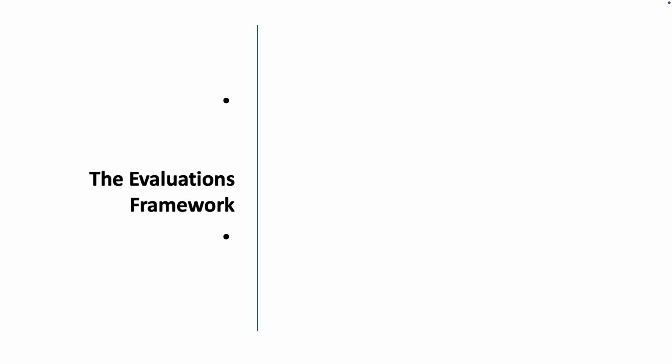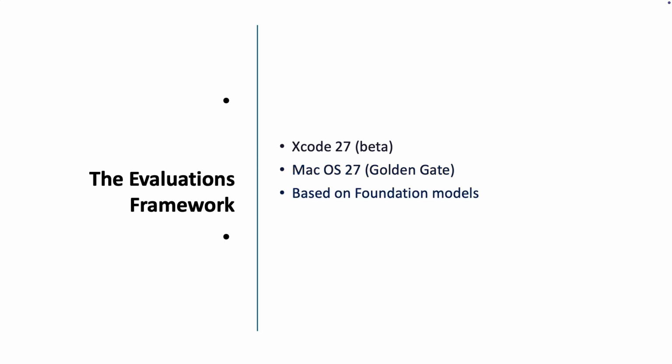Now, let's check the Evaluation framework. First, it comes with Xcode 27, currently in beta 6, on macOS 27. So this is early, and details may still move until September. We use macOS 27, the Golden Gate version. It's built for features powered by Foundation Models running on device. No network, no per call cost, which makes evaluating across a large dataset practical.